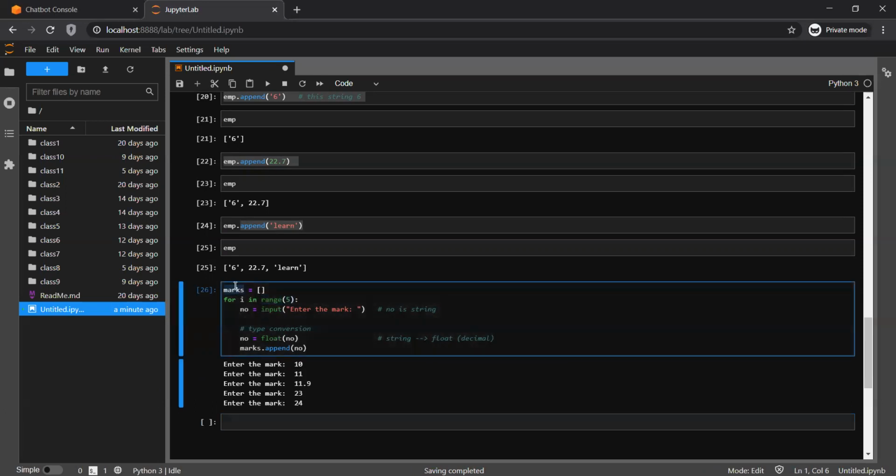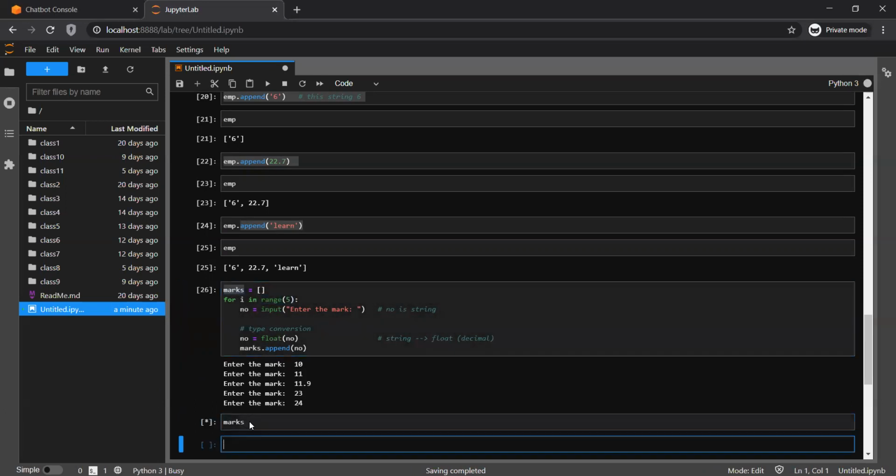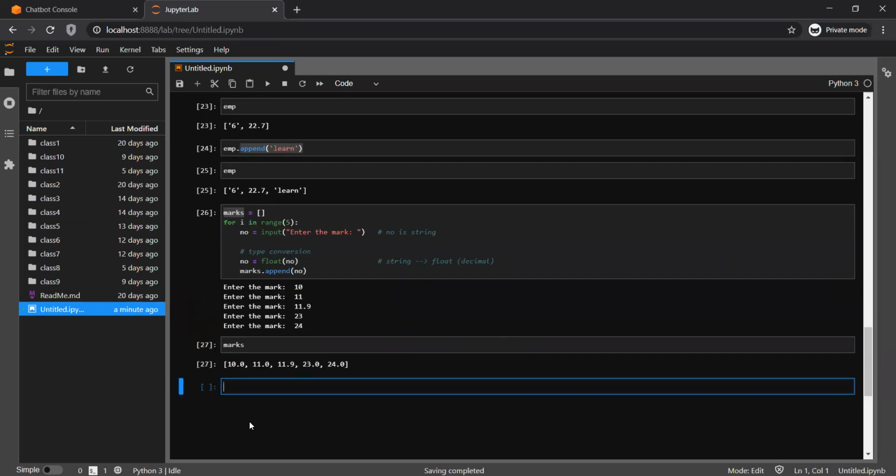Let's see what the status of marks is now. If I print this, all the values are there: 10.0, 11.0, 11.9, 23, and 24. That is why a list is very useful.